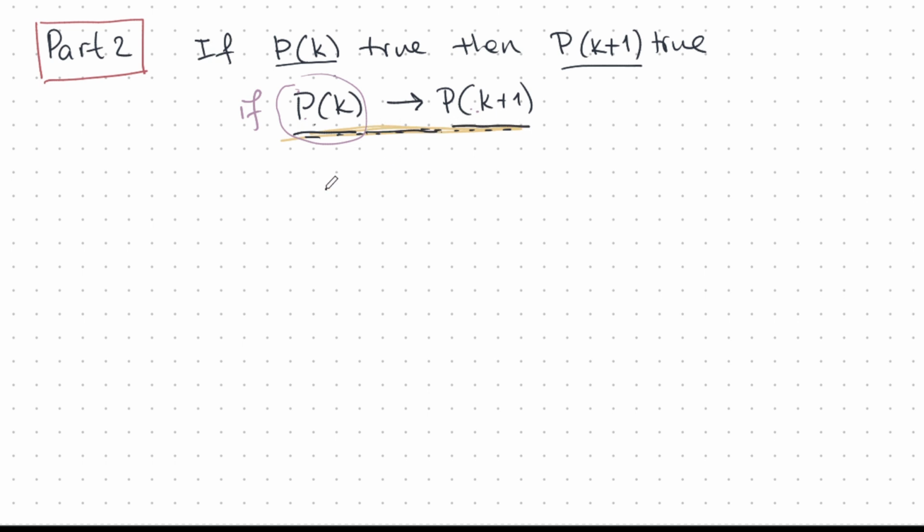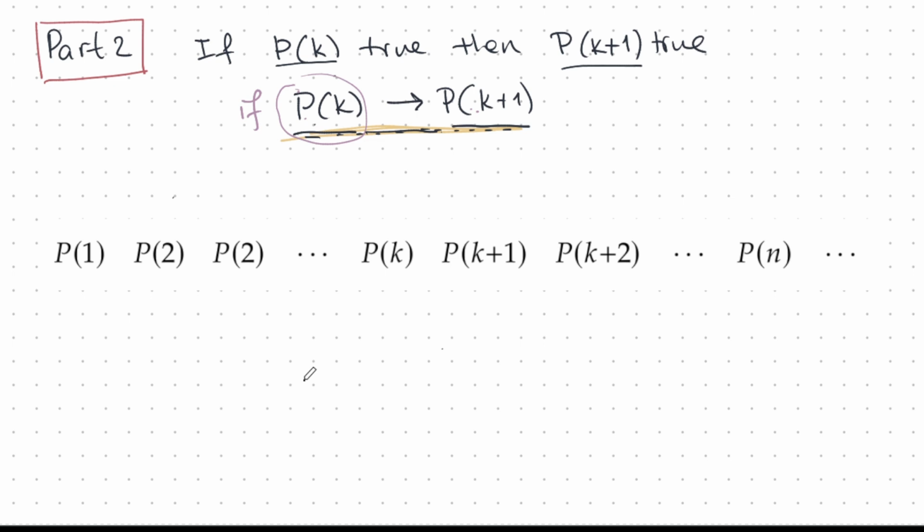I'll show you that this acts like a little machine that does our proof for us. Watch. Here I have lined up all my statements: P1, P2, P3. Okay, so if pk is true, then pk plus 1. So I can draw an arrow from here to here. If I know this one is true, then the next one is going to be true.